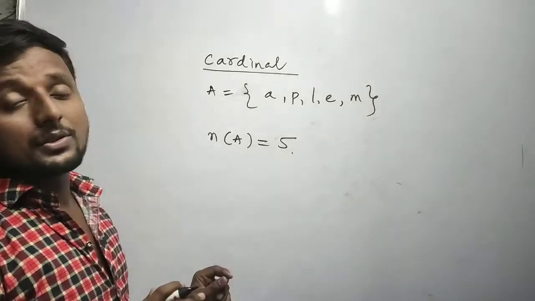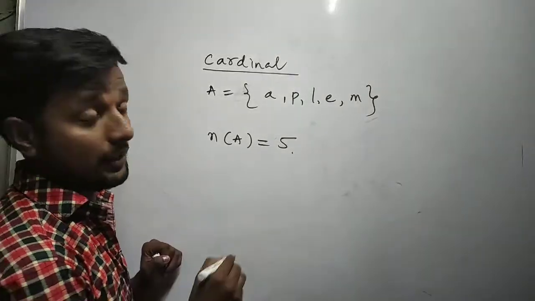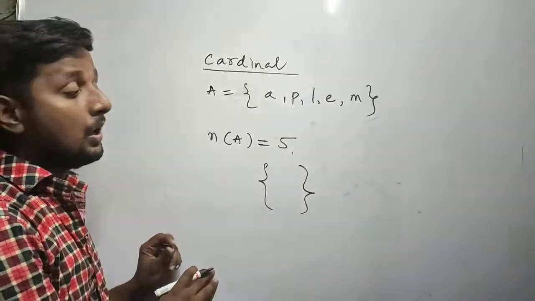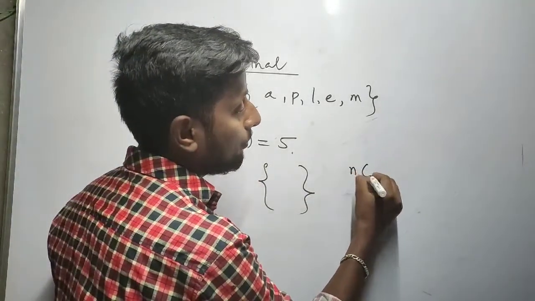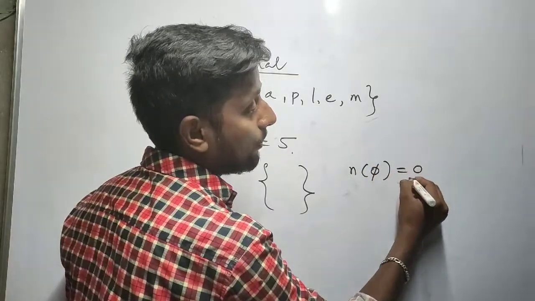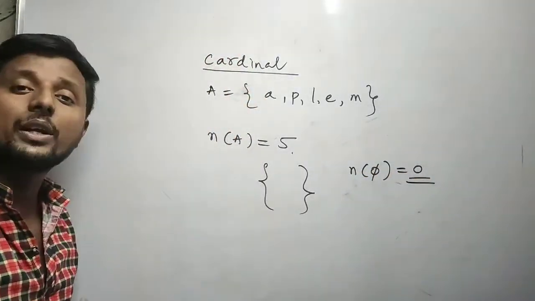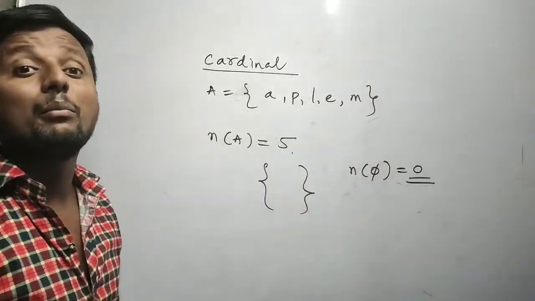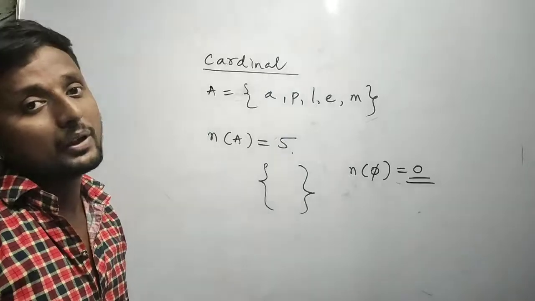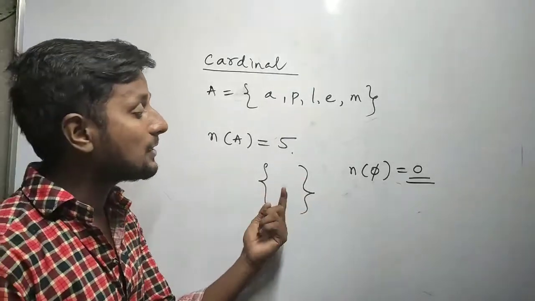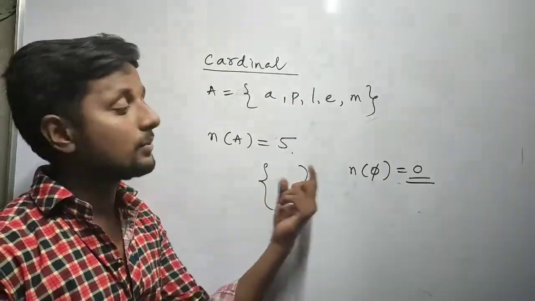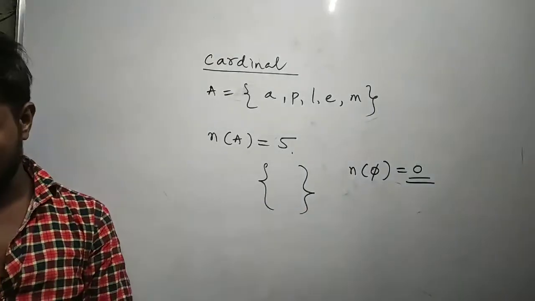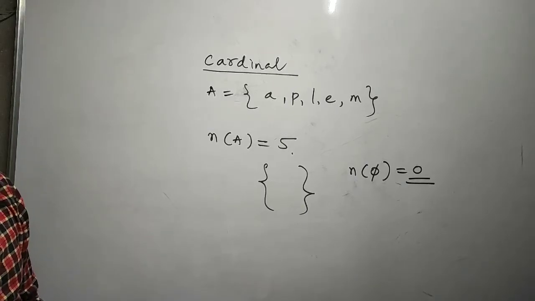Previously we discussed the null set also, the empty set. Empty set means it has no element. But if you come to the cardinal number of the empty set, that is equal to 0. Why should I write 0? Here 5 and 0 are telling about the number of elements in a set. Am I right? So in the null set we have no element, so I have written 0. The cardinal number of null set is 0. That's it.